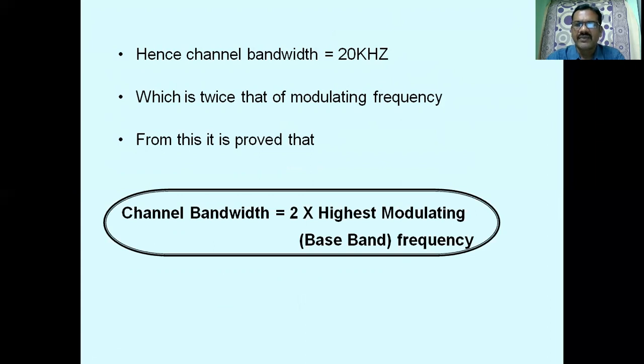For example, if the message signal is having frequency 10 kilohertz, we are getting the channel bandwidth as 2 times 10 kilohertz, 20 kilohertz, because we have the upper sideband and the lower sideband, and the message is occupying the upper sideband and lower sideband, so the message baseband bandwidth is converted into channel bandwidth. So in case of AM, the channel bandwidth is equal to 2 times the highest signal frequency present in the message.